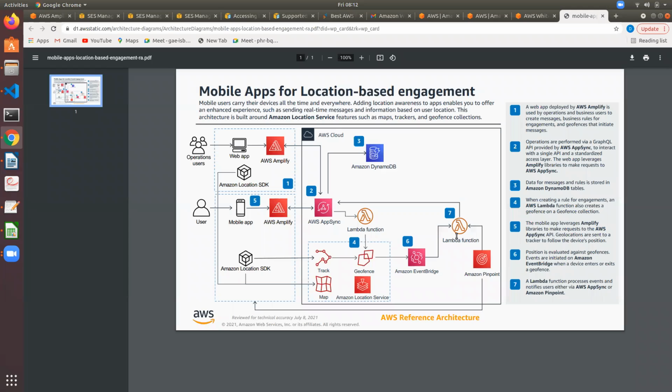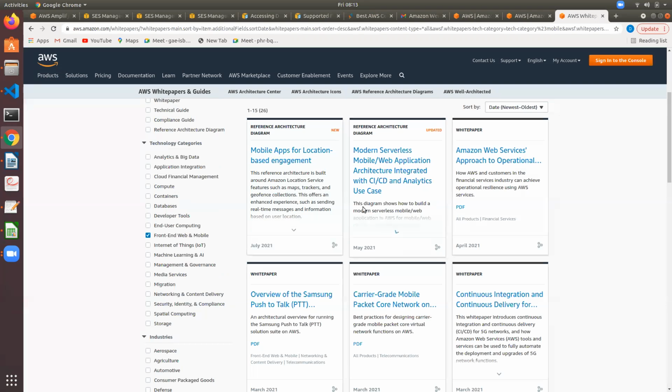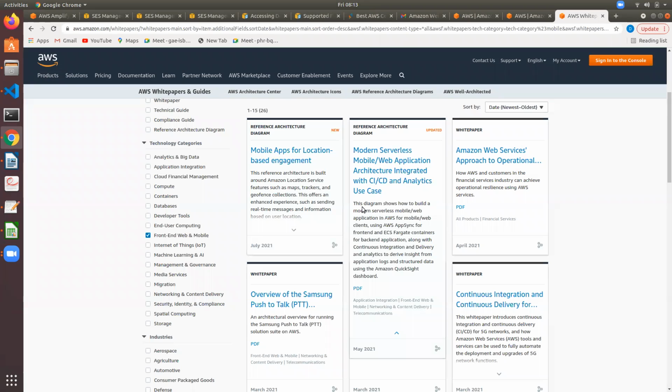So whenever Lambda is there, you are invoking or triggering this Lambda function when a certain event occurs in Amazon EventBridge. Amazon EventBridge is a part of CloudWatch. So we have talked about events. So let us check here also. Cognito is not there. So these are reference architectures.